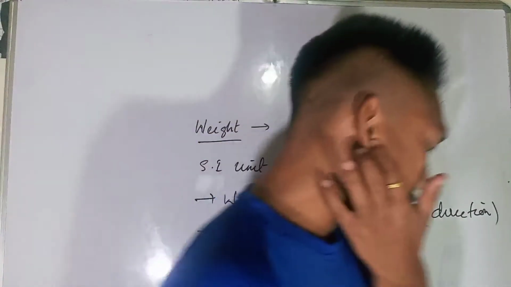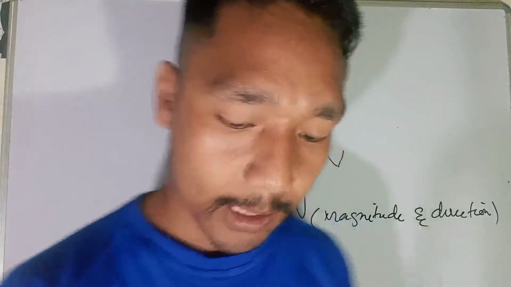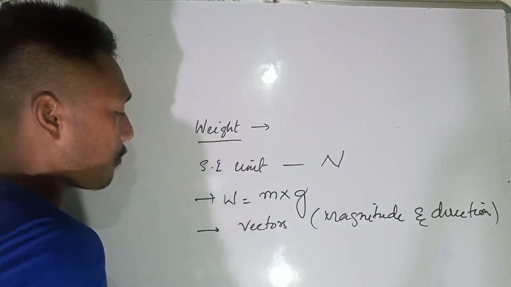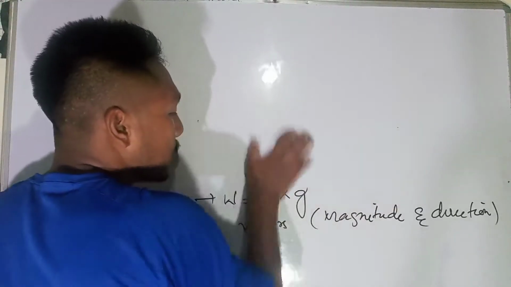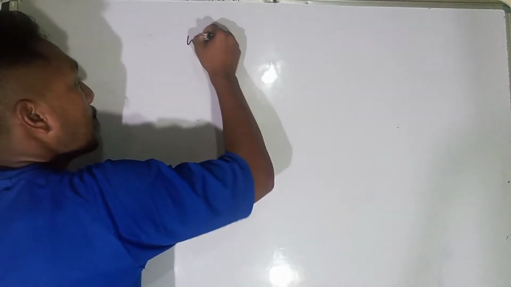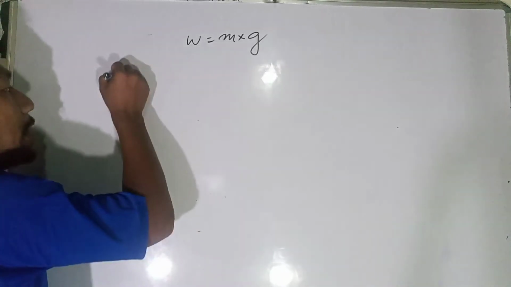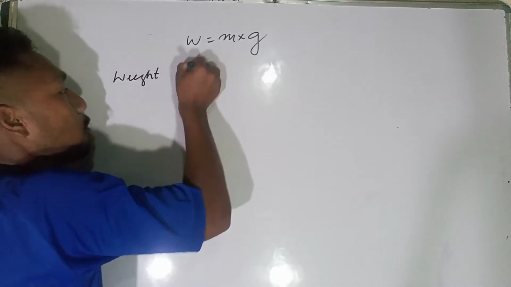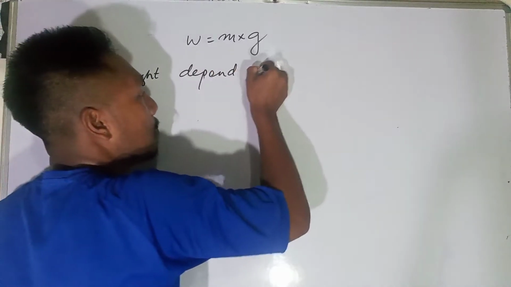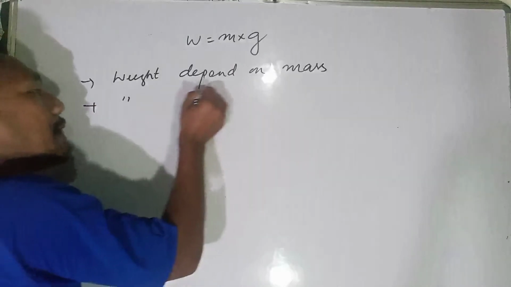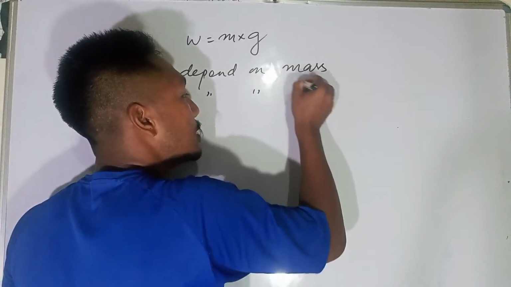What I was asking is why the weight keeps on varying, whereas the mass does not vary. Let's try to discuss this from the formula itself. You know that weight is equal to mass into acceleration due to gravity. That means weight depends on the mass of the object, and also on the acceleration due to gravity, that is g.